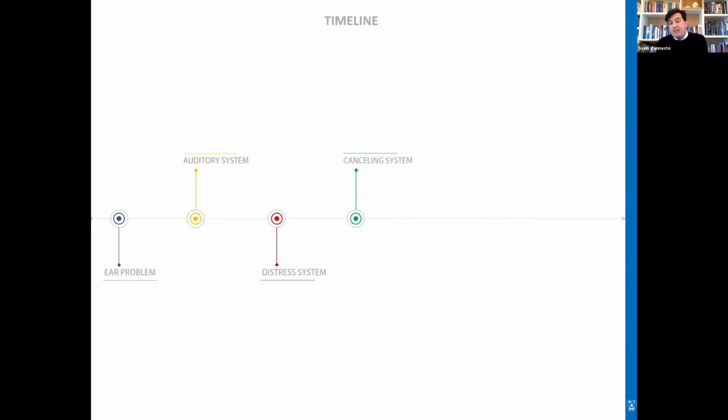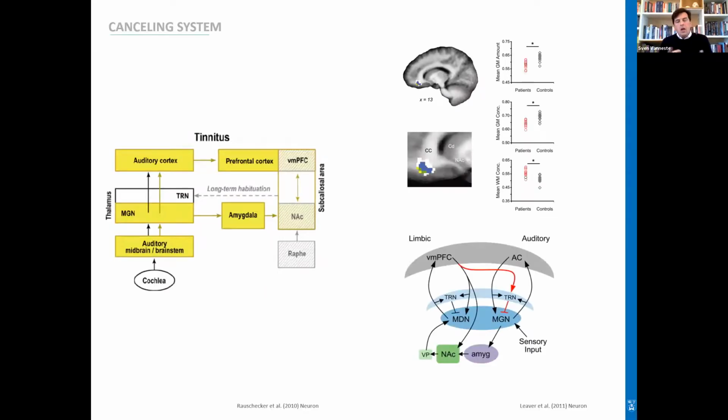Now, around the same time, there was another model introduced by Rauschecker, which is called the canceling system or the noise canceling system. Rauschecker had a completely different approach. He indicated that the ventromedial prefrontal cortex extended to the pregenual anterior cingulate cortex might also be important in tinnitus, and that the specific function of those areas is to break the tinnitus or to cancel the tinnitus.